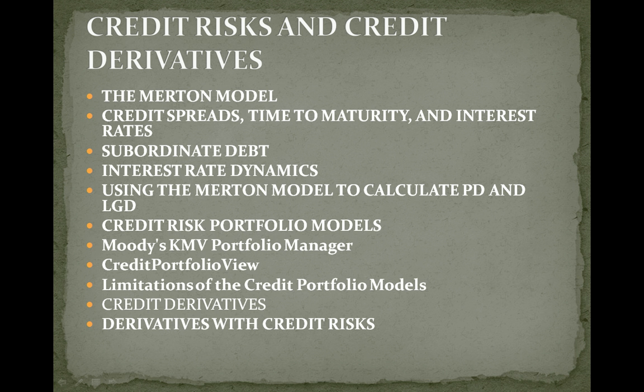The Merton model for probability of default and loss given default assumes that the firm value is log normally distributed with a constant volatility and the firm only has one liability, which is a zero coupon debt issue. The model also requires the expected return on equity of the firm.